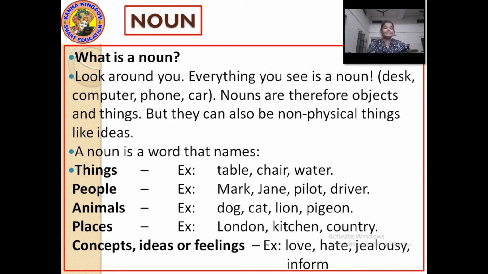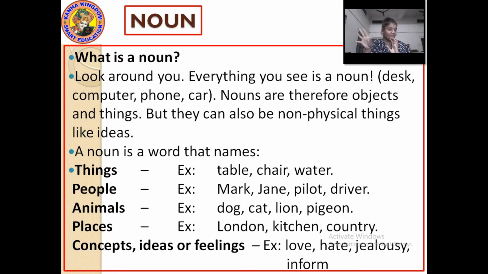Then the last is concepts or ideas, feelings. These are also nouns, like I love my mother very much. Love is the noun here, okay. I hate eating chocolates. I know you don't hate eating chocolates, but here I am only giving you a sentence. I hate eating chocolates, or I hate medicines, okay. Nobody likes medicines. I too don't like it.